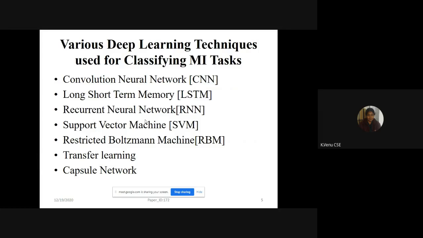Now we move into the deep learning techniques. Deep learning techniques nowadays excel in classifying images. Several deep learning techniques used for classifying this MI task have been studied as a review from several papers. The techniques used for classifying these tasks are convolutional neural network, long short-term memory, recurrent neural network, support vector machine, restricted Boltzmann machine, transfer learning, capsule networks, and many other methods.